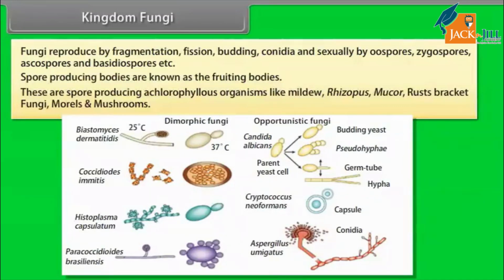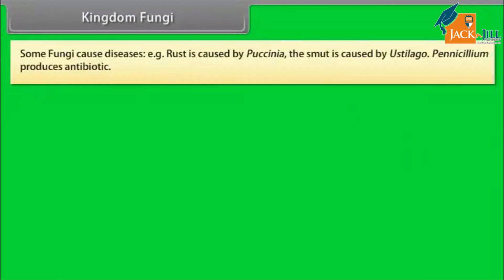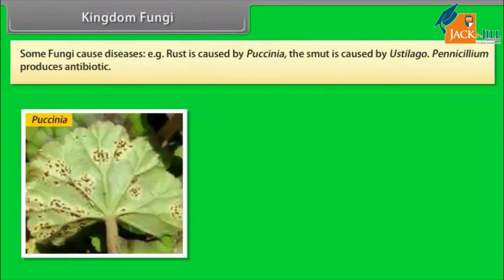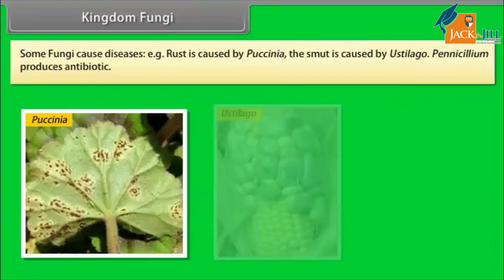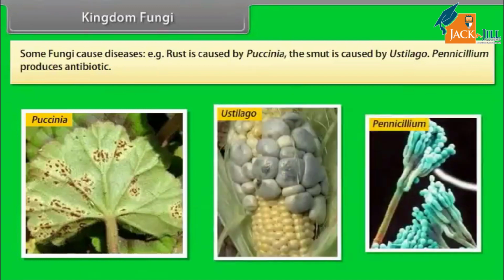These are spore-producing achlorophyllous organisms like mildew, Rhizopus, Mucor, rusts, bracket fungi, morels, and mushrooms. Some fungi cause diseases. For example, rust is caused by Puccinia. The smut is caused by Ustilago. Penicillium produces antibiotics.